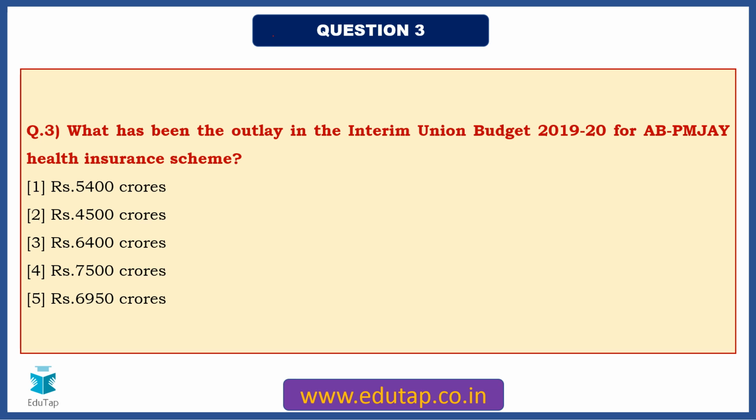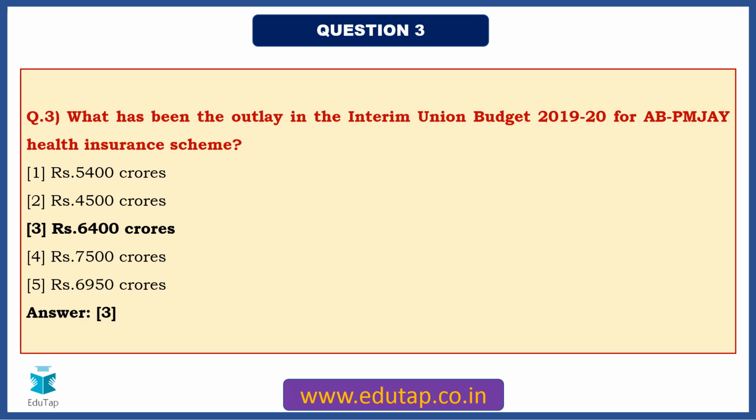So coming to question number 3, friends, it says what has been the outlay in the interim union budget 2019-20 for ABPMJAY. Now it is Ayushman Bharat Pradhan Mantri Jan Arogya Yojana health insurance scheme. Now friends, understand one point here, they will not expand the scheme name for you, so you need to be aware of the short forms as well, right? So the answer is very easy, it is 6,400 crores. Again, a factual question, nothing much to understand about it. You just need to memorize these numbers.